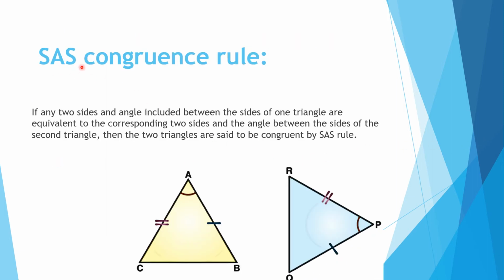If we talk about the SAS congruence rule, SAS means side angle side, two sides and the angle included between the sides. Just see two sides, AC and PR, then AB and PQ, and the angle in between, angle A and angle P. So this type of congruence is congruence by the SAS rule.